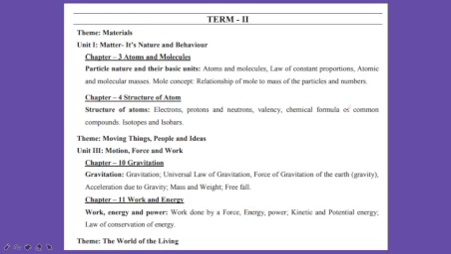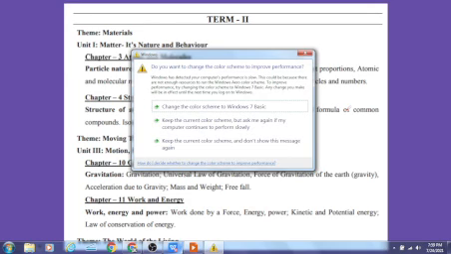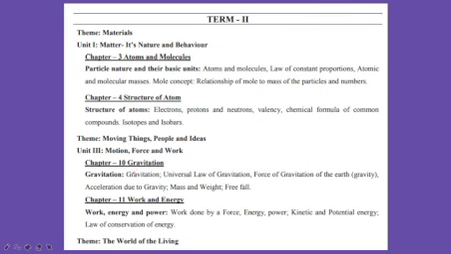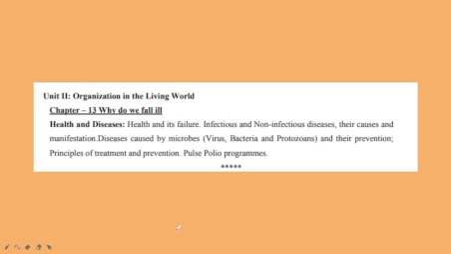Now I come to physics. Physics chapter number 10, Gravitation. Universal law of gravitation, force of gravitation of the earth, gravity, acceleration due to gravity, mass and weight, and free fall are going to come. In chapter number 11, Work and Energy: work done by force, energy, power, kinetic and potential energy, law of conservation. In the world of living, in biology, Why Do We Fall Ill: human health and disease, infectious and non-infectious diseases, their causes, and diseases caused by microbes. Microbes are viruses, bacteria, protozoans, and their prevention, principles of treatment and prevention, pulse polio programs.